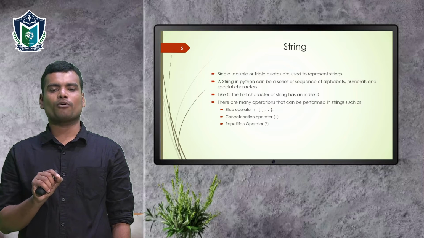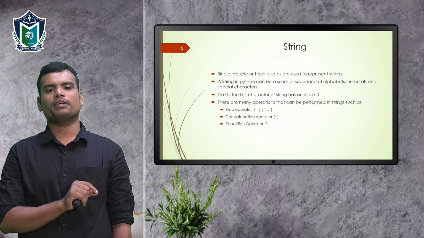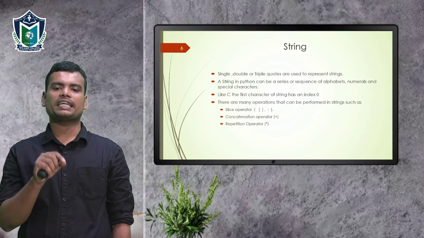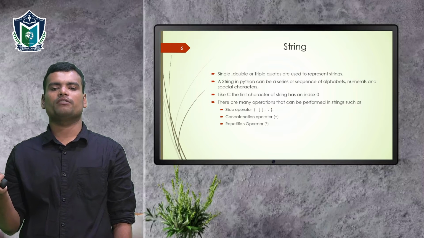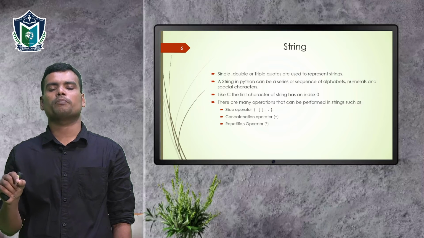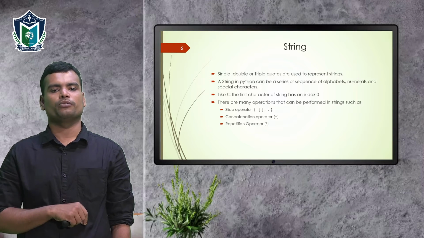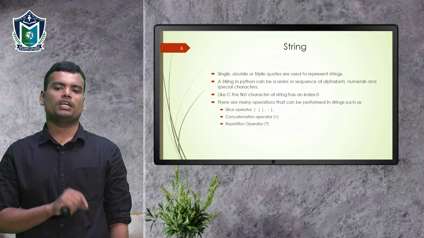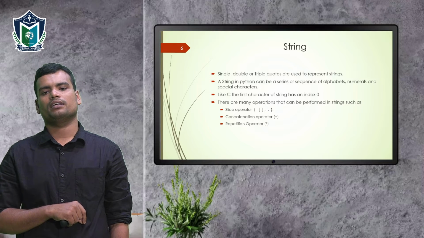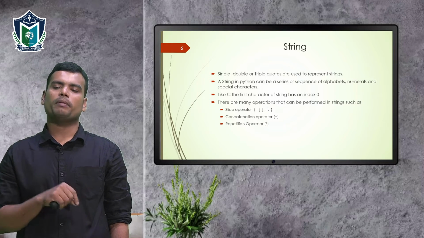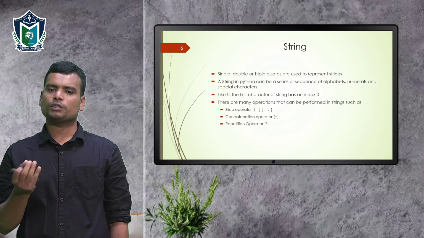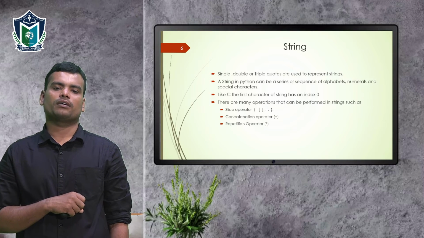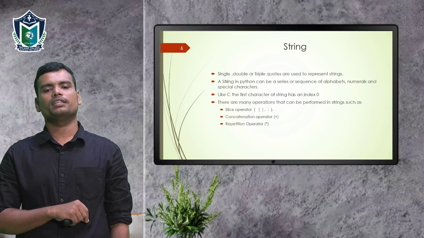The same triple quotes are also used for Python comments, which we have already discussed in the earlier chapter. If we use triple quotes inside a print statement or a string value, we can store a multiple line string value. A string in Python can be a sequence of alphabets, numerals and special characters, alphanumeric values, etc. Any type of value can be included in the string data type.